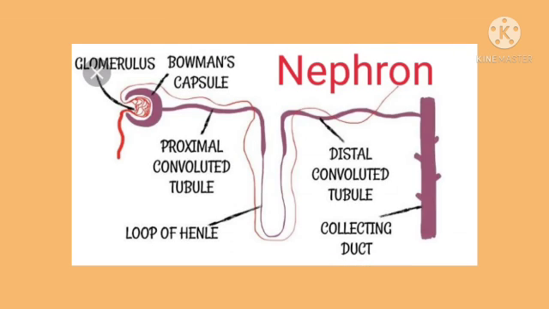Inside the Bowman's capsule is a network of blood capillaries called glomerulus. They start from the renal artery and they act as filters for removing waste from the blood.